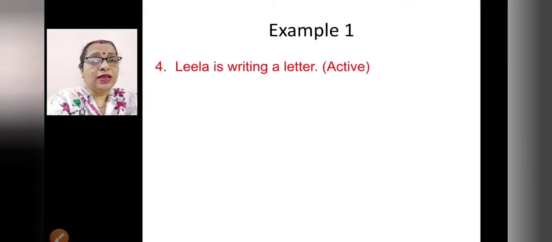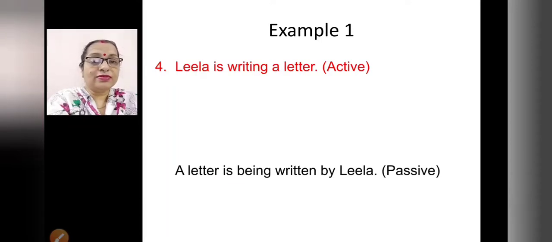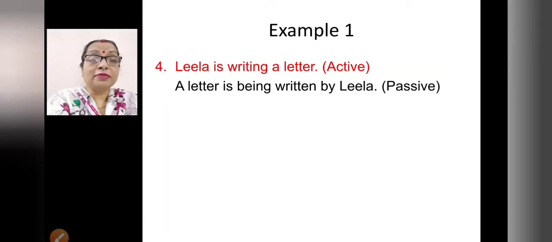Next, Leela is writing a letter. What is the tense used? This is present continuous. So what will you write? A letter is being written by Leela. What changes you have to do?